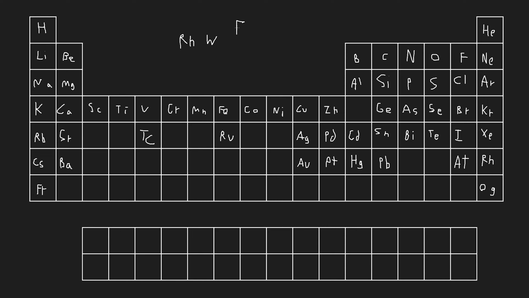Okay, we have europium missing. We have neodymium. That's going to be one of the lanthanides or actinides. We're missing radium, so I guess radium would go underneath barium. That makes sense.